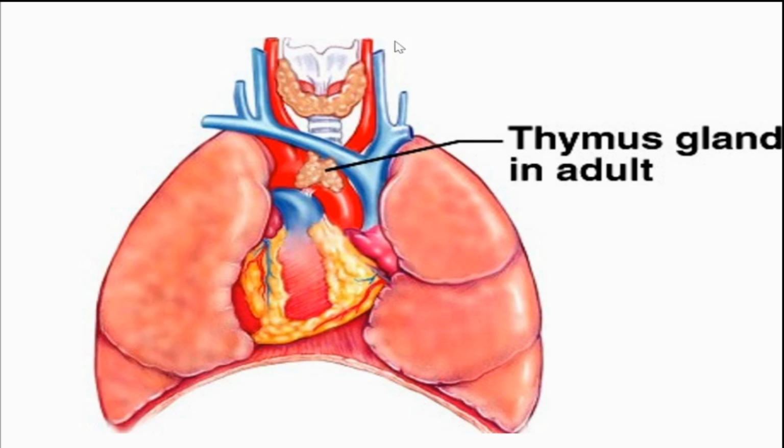And this thymus's maximum activity is present in fetus and in early childhood period. And when an individual attains puberty, its activity diminishes. Thymus gland's activity gets diminished when an individual attains his or her puberty. Puberty means attaining adulthood. Okay.